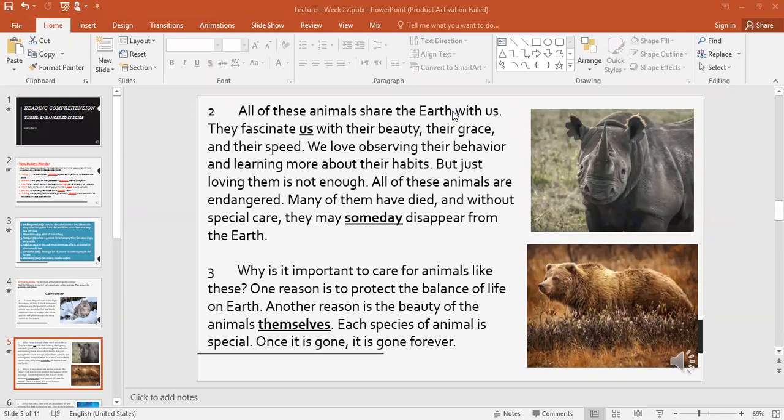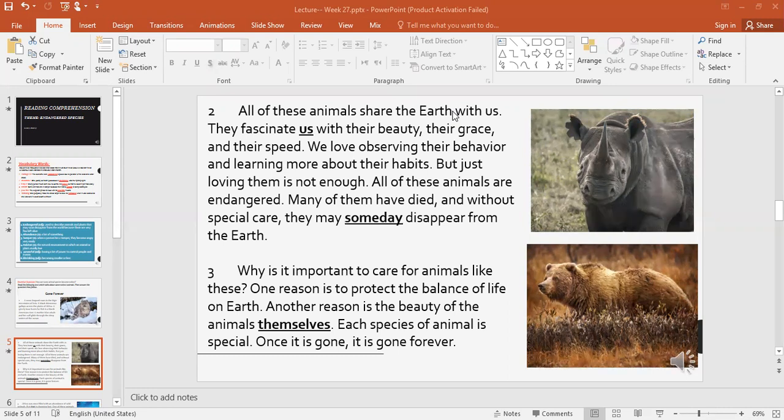All of these animals share the earth with us. They fascinate us with their beauty, their grace. We love observing their behavior and learning more about their habitats. All of these animals are endangered. Many of them have died, and without special care, they may someday disappear from the earth.